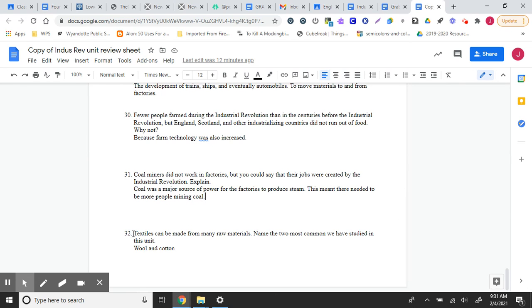Last question on our review sheet. 32, textiles can be made from many raw materials. Name two most common that we have studied in this unit, and that would be wool and cotton.